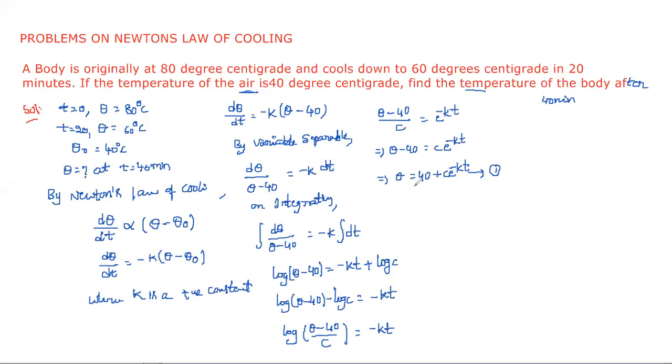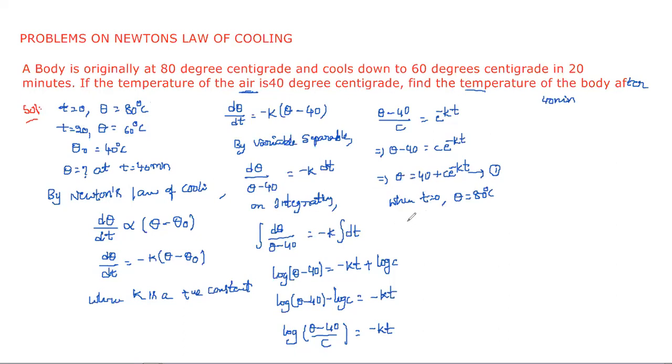Now coming to the problem. First we need to use the first condition. At t is equal to 0, theta is equal to 80 degrees centigrade. So initially, when t is equal to 0 minutes, the temperature of the body is 80 degrees centigrade. Now substitute this in equation 1.